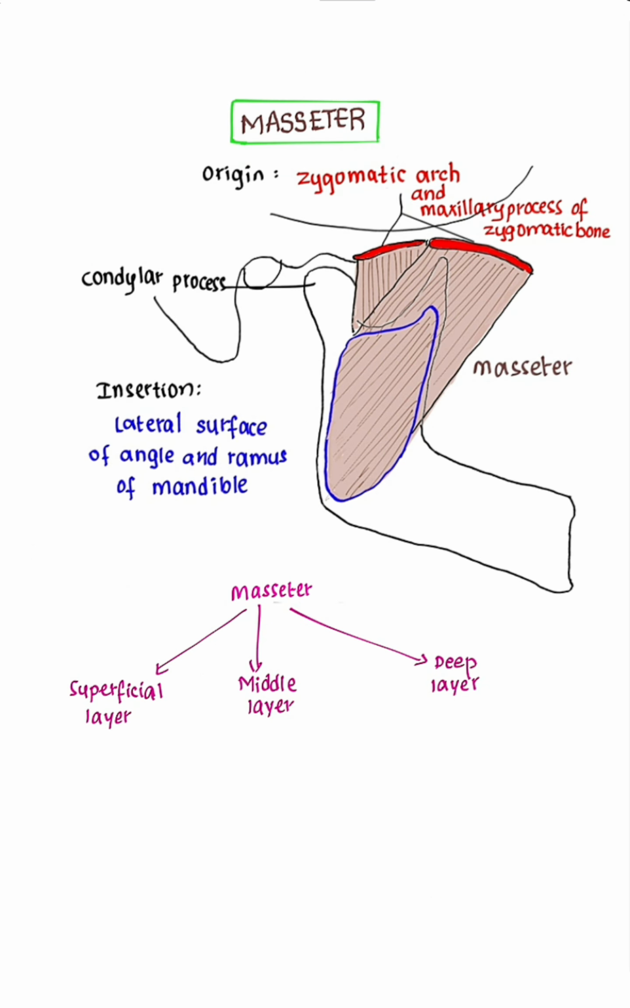Masseter. Masseter is a quadrilateral muscle. It covers the lateral surface of the ramus of mandible. Masseter has three layers: superficial layer, middle layer, and deep layer. Out of the three layers, the superficial layer is the largest. Origin of masseter: it arises from the zygomatic arch and the maxillary process of zygomatic bone.